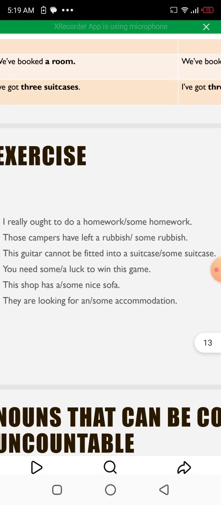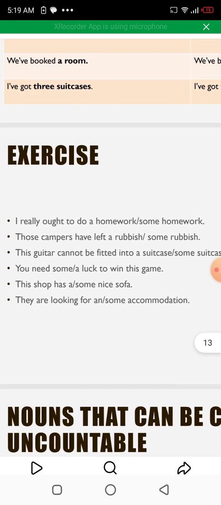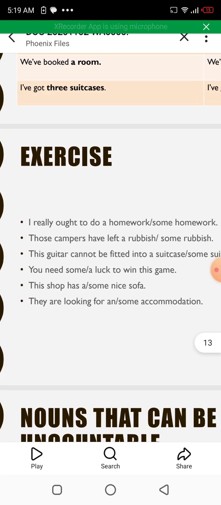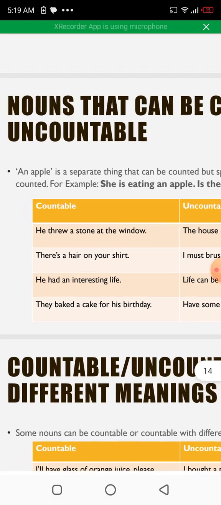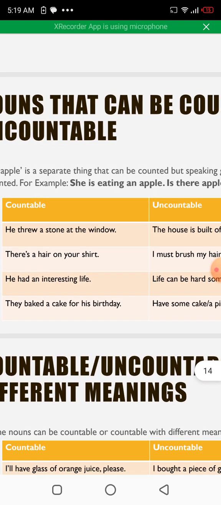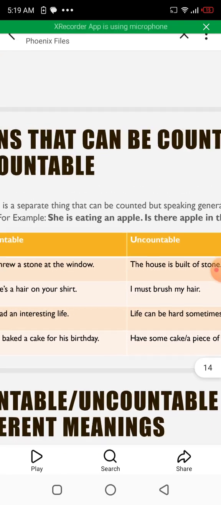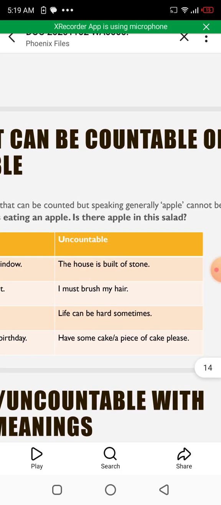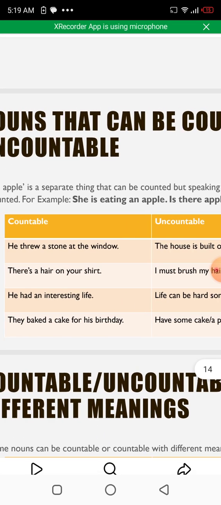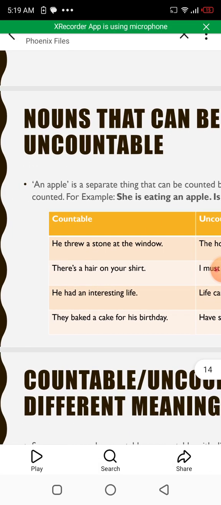So, students, you have noticed that it is very important to know which nouns are countable and which nouns are uncountable, because if we don't have this knowledge, we are going to make mistakes. Here is a column that shows countable and uncountable nouns again. An apple is a separate thing that can be counted, but speaking generally, apple cannot be counted.